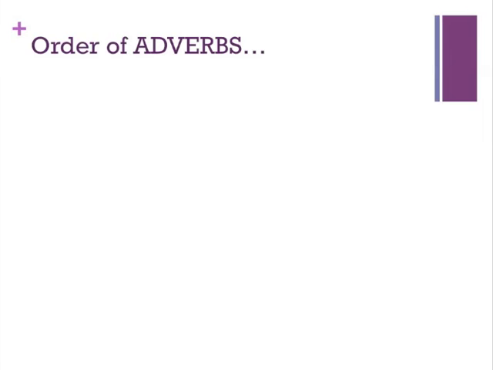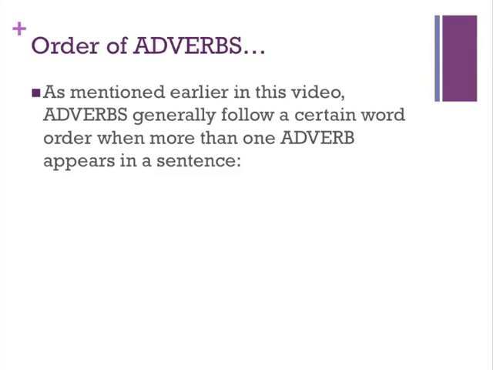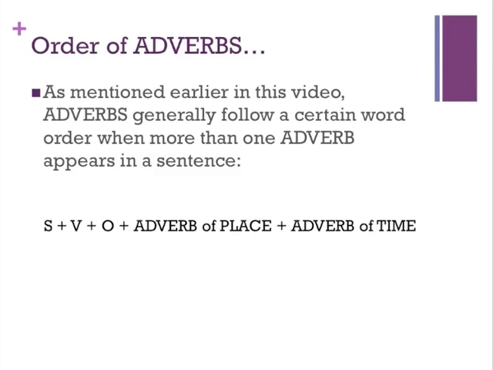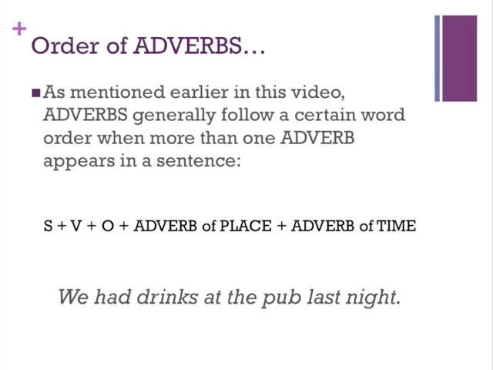Now there are some other ideas too that we have to think about when it comes to order. So first off, we talked about the order of adverbs. So as mentioned earlier, adverbs generally do follow a certain word order, especially when you have more than one adverb in a sentence. So for example, if you had an adverb of place, typically that adverb of place would come before the adverb of time. So in this example, we had drinks at the pub last night. Notice that last night, the adverb of time, would occur at the end.